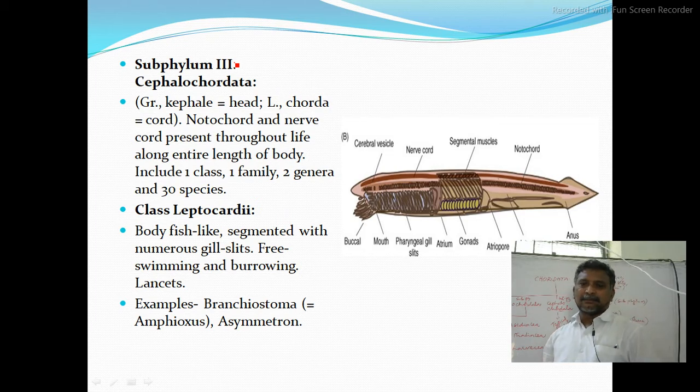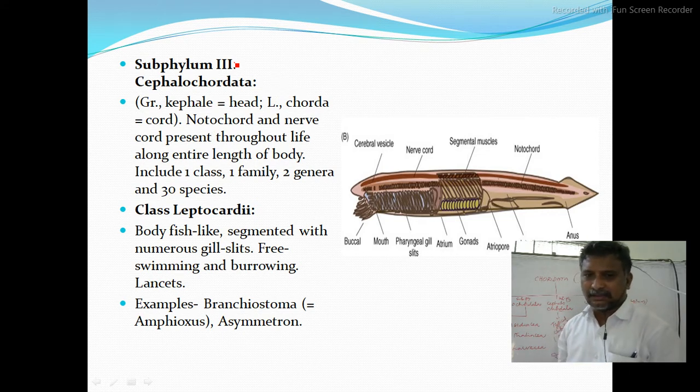Class Leptocardii, that is a fish-like body, segmented with numerous gill slits, free swimming and burrowing lancelets. Example is Branchiostoma or Amphioxus. Okay, so the diagram is Branchiostoma.